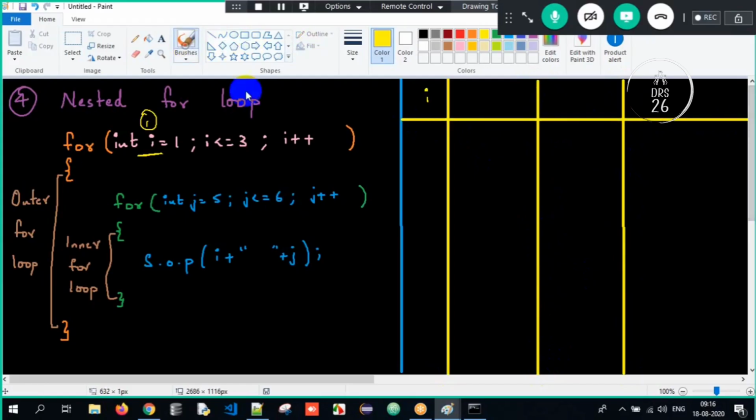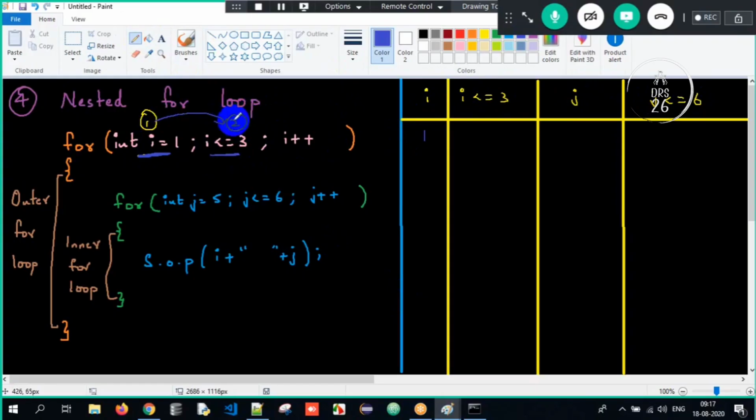Okay, we are done. So what will be my I value, guys? The loop is: i is lesser than or equal to 3, j is lesser than or equal to 6. This is all about it. First, the I value will get initialized to 1, correct? Then I check the condition.